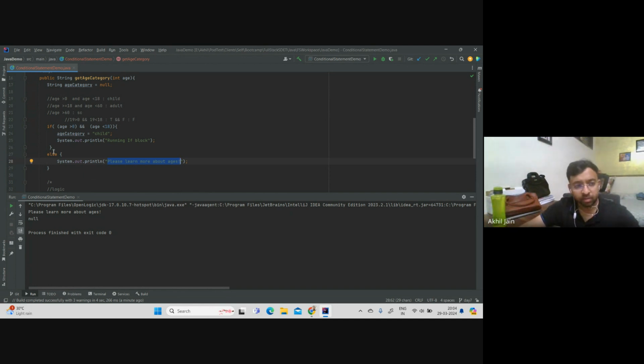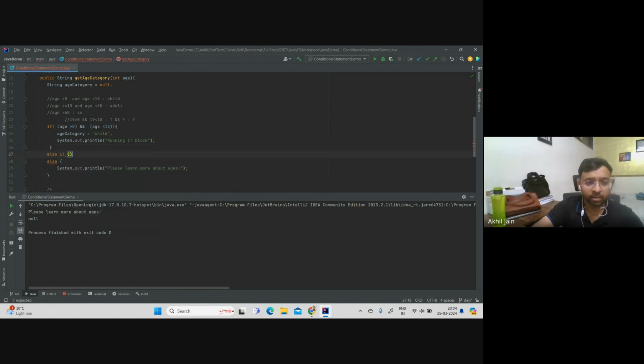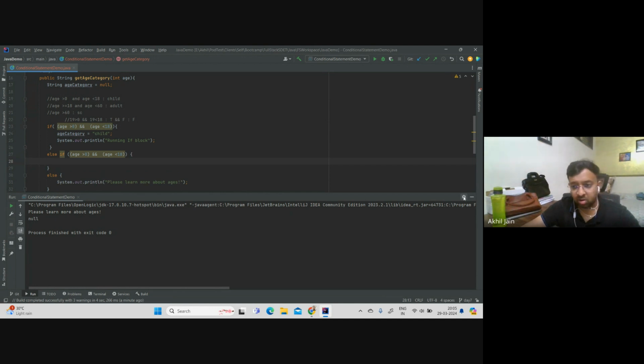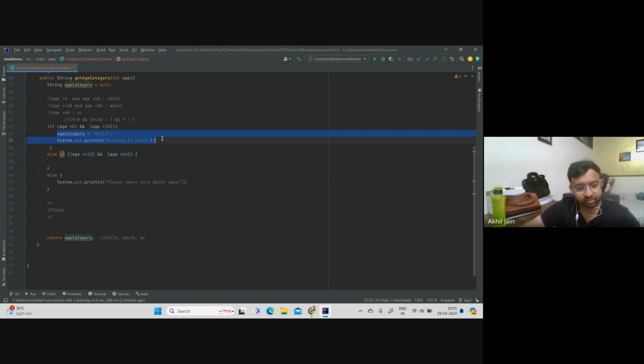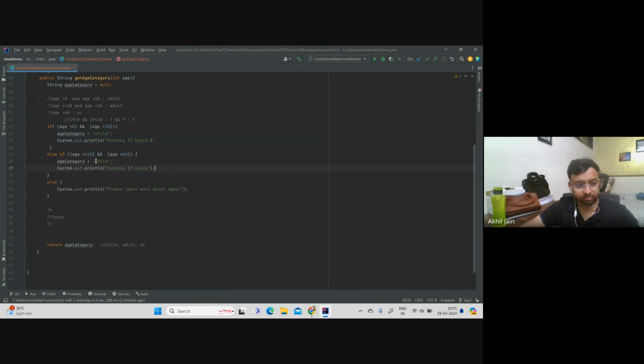So what I'll do is I'll use the else if block. And in this case again you will provide the logic. Let me copy this part and put it inside this, open up the braces so the error can be gone, and let's modify this logic. So here we were checking from 0 to 18, and over here I will check from the 18th value to less than 60. So if that is the case, what should I print? I should print, let me write here, adult.